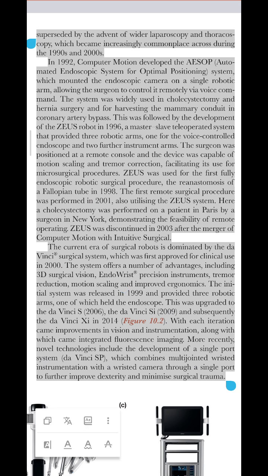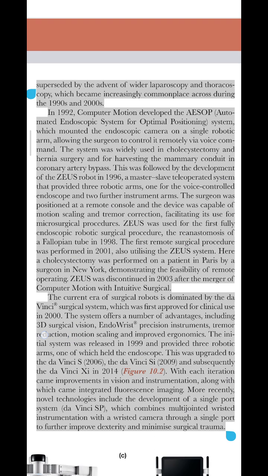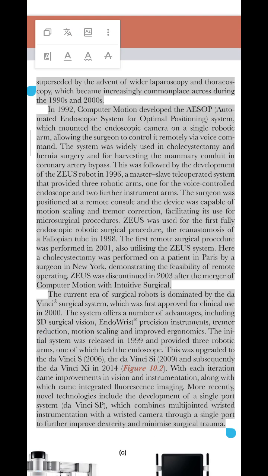The system offers a number of advantages, including 3D surgical vision, endowristed precision instruments, tremor reduction, motion scaling and improved ergonomics. The initial system was released in 1999 and provided 3 robotic arms, one of which held the endoscope. This was upgraded to the Da Vinci S in 2006, the Da Vinci Si in 2009, and subsequently the Da Vinci Xi in 2014, figure 10.2. With each iteration came improvements in vision and instrumentation, along with integrated fluorescence imaging.